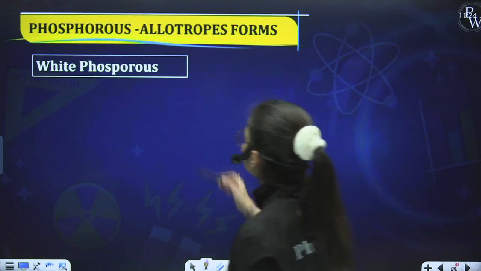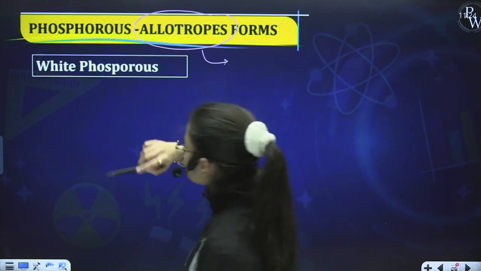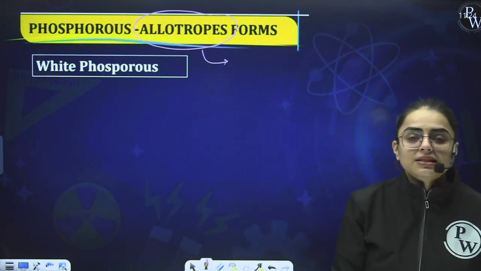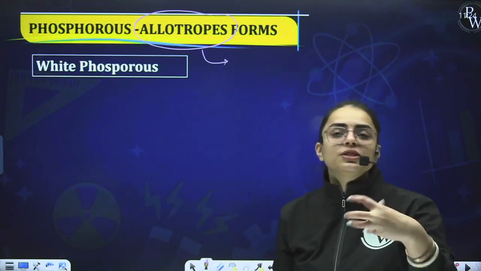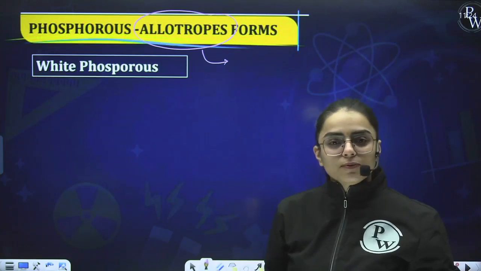Now, first of all, what is the question that arises in each student's mind? What are allotropes basically? Allotropes are the different physical forms of the same element having different physical properties.